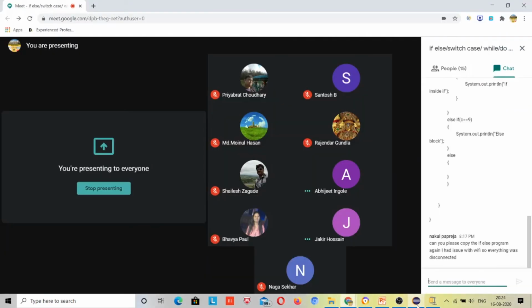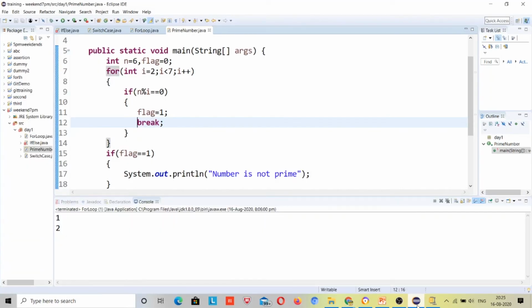Abhijit, first of all, we have to learn scanner classes, like when we want to give any number, but we normally don't need that in the Selenium part. That is not part of our syllabus, so don't use it for that, just understand the concept. Can you explain what you want to ask?